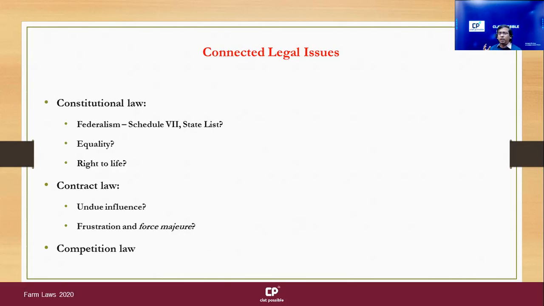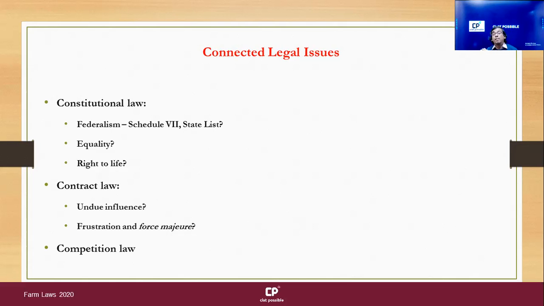Now, someone may make an argument in response: in mandis, the money that is being charged is not a tax, it's a fee. Mandis provide you some services. Mandis provide you storage, they provide you handling, they provide you auctioning, right? All these services are provided by the mandi, which needs infrastructure, and that infrastructure needs maintaining, and therefore they deserve to have this fee. And I think if that argument is made, that would be a valid argument. So I think there is some equality argument to be made, but it may not be a supremely strong argument.